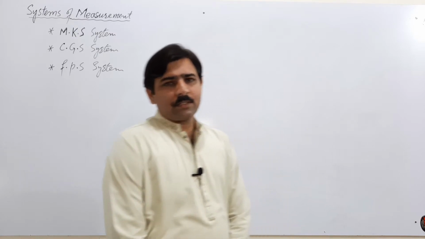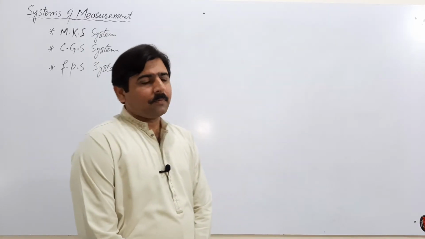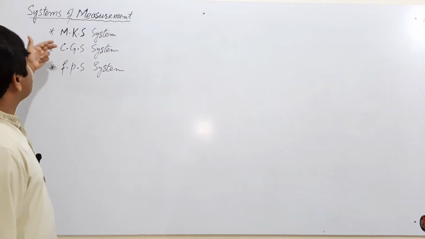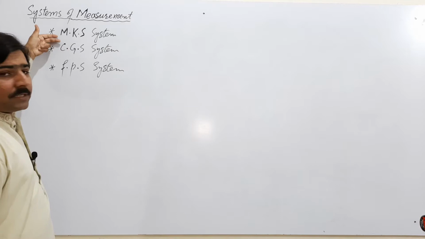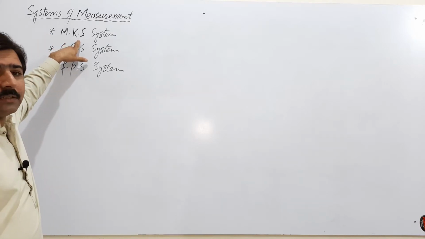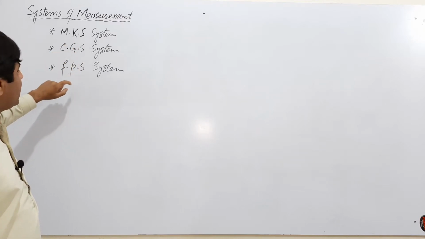Today we are going to discuss the system of measurements for physical quantities. The types of systems of measurement are the MKS system, which was started in the 1860s, the CGS system, and the FPS system.